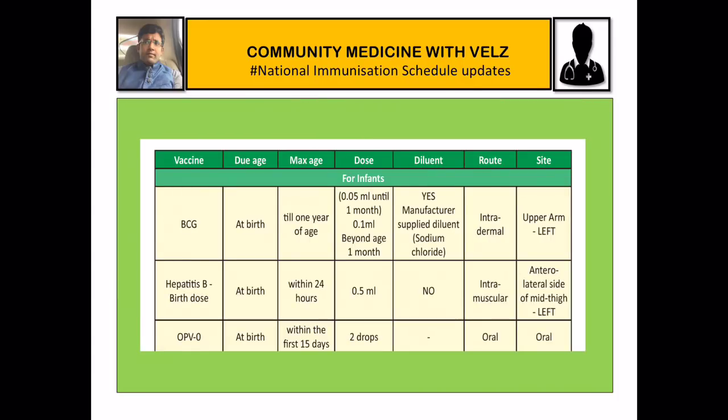So what are the vaccines we are giving at birth? BCG, hepatitis B, and OPV 0 dose. These are 3 vaccines. BCG can be given maximum till 1 year of age. After that, it is called indirect BCG. Hepatitis B should be given within 24 hours of birth. OPV 0 dose should be given within the first 15 days. This is according to the immunization handbook for medical officers and health workers, Government of India, released in 2018.